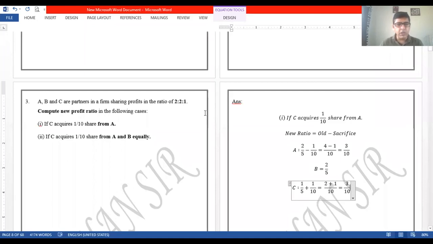Now I need to write the new ratio over here. So whenever I have to write the new ratio, I have to ensure that the denominator part of all the partners' share has to be same. अब यहाँ पे 3 by 10 है, okay, यहाँ पे भी 10 है, लेकिन यहाँ पे denominator can be seen as 5. So this will not help me to get the ratio. So I'll have to convert this denominator of 5 into 10. So multiply by 2 करना है. So 2 by 5 can be simply written as 4 by 10 over here, right? So I will be able to write the new ratio over here now. So new ratio will be equal to 3 ratio 4 ratio 3. Okay, so this is how you are going to solve the sum.